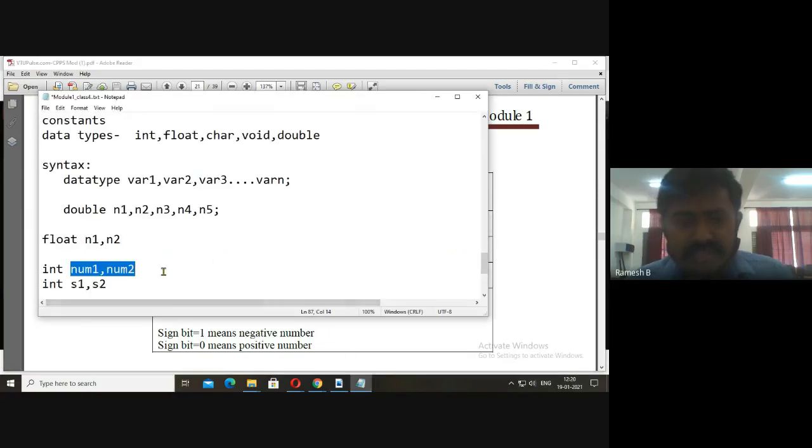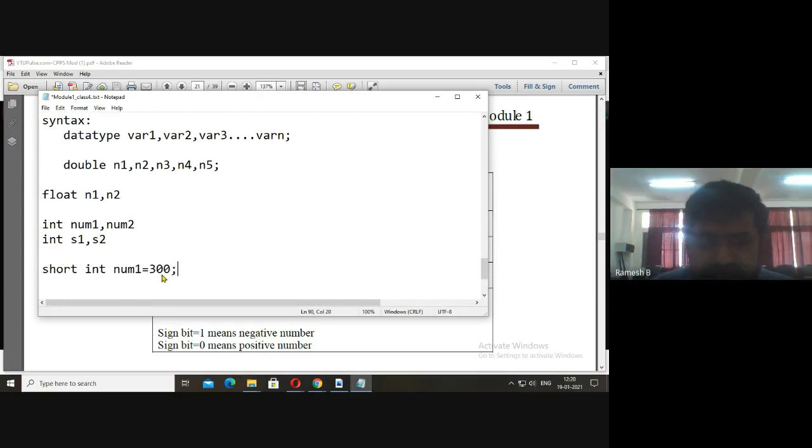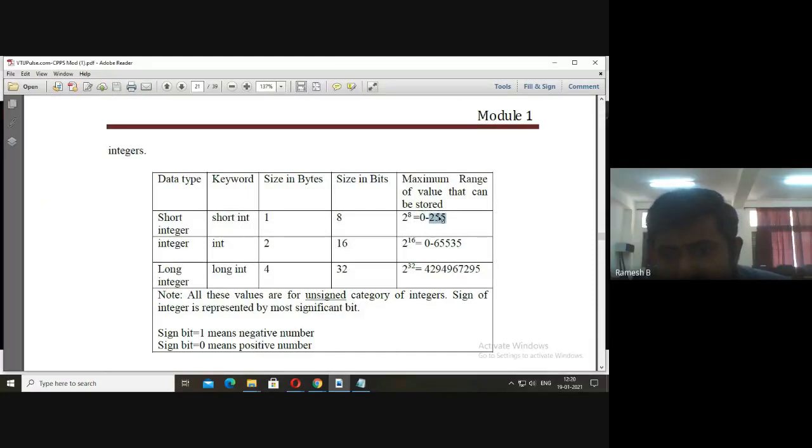If I declare like this, short int, where short is the keyword, short int num1 is equal to 300, whether it is correct or wrong? It is wrong. We should not give a value above 255. That is the meaning here.